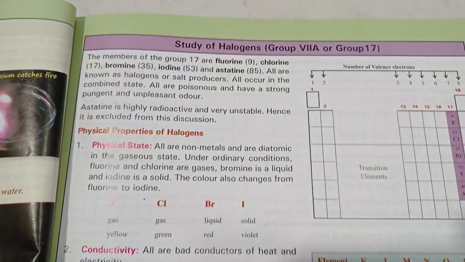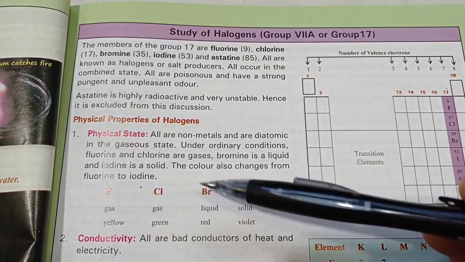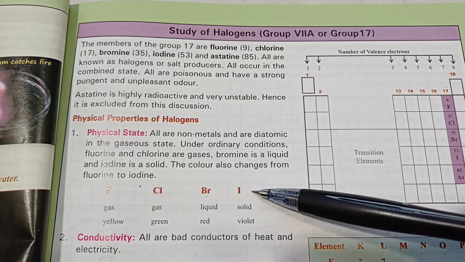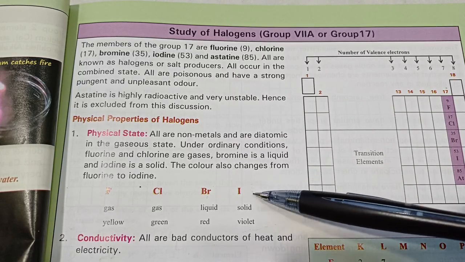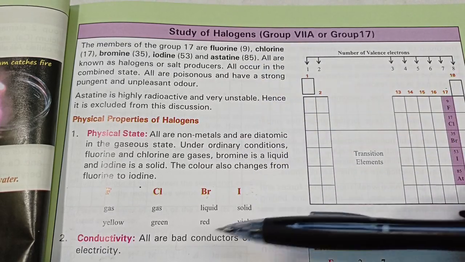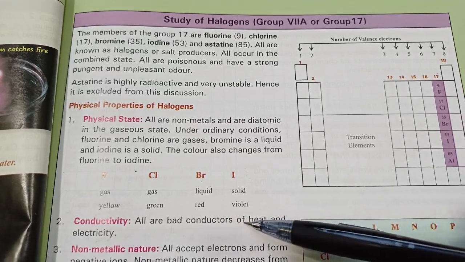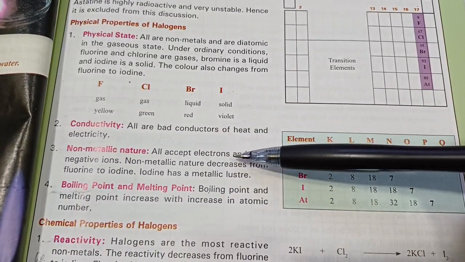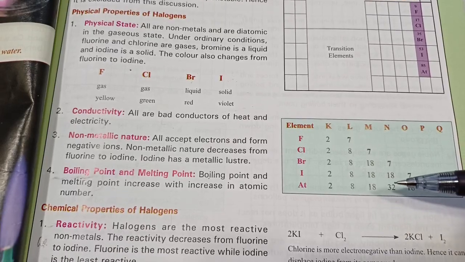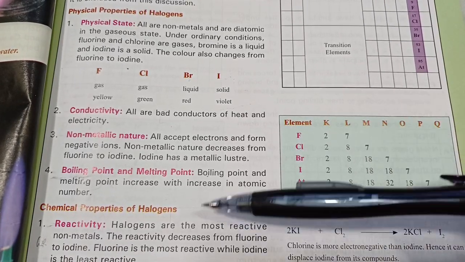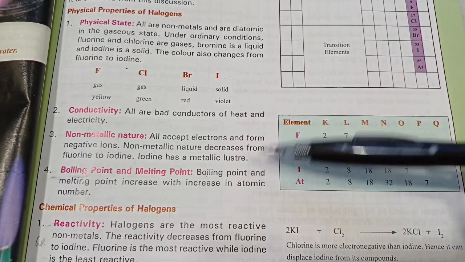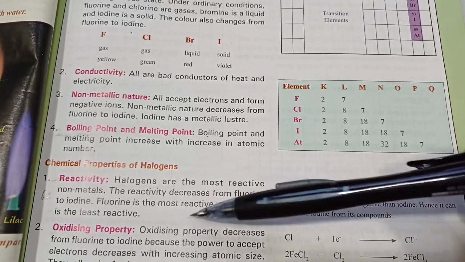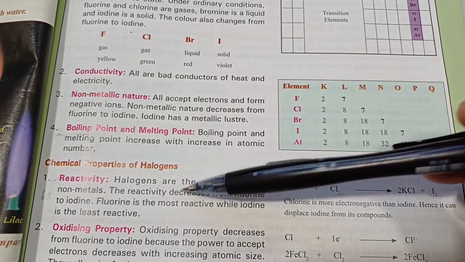Halogens, salt generators. Physical state, well, these are gases, this is a liquid, this is solid, a sublimatory solid, it sublimes. Astatine is radioactive, so we don't study it much. Learn their colors as well. Conductivity, obviously non-metals, so bad conductors of heat and electricity. Non-metallic in nature, which decreases down the group because atomic size increases. Low melting and boiling point, but increases down the group. They are very reactive. Fluorine is the most reactive, marked as a GR.